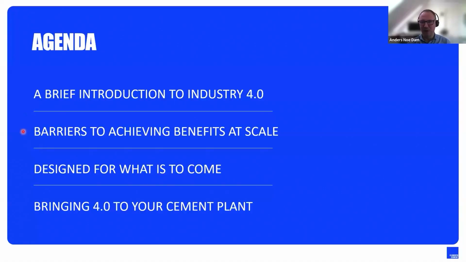Then a bit about the barriers that we have experienced on achieving the Industry 4.0 and putting it in action. Then how we are designing our products so they can actually enable 4.0 achievements. And then additional things that could help you more easily take advantage of the 4.0 benefits and what it brings to us.